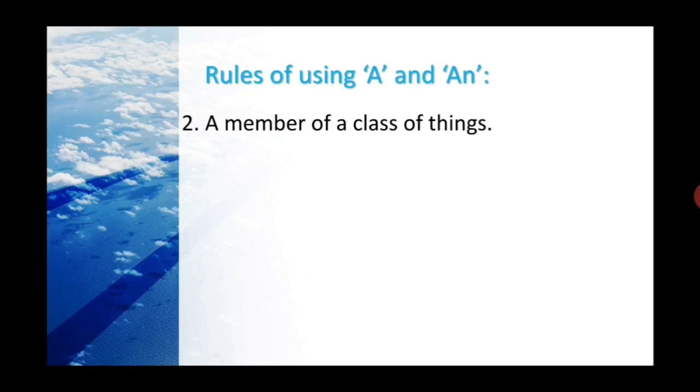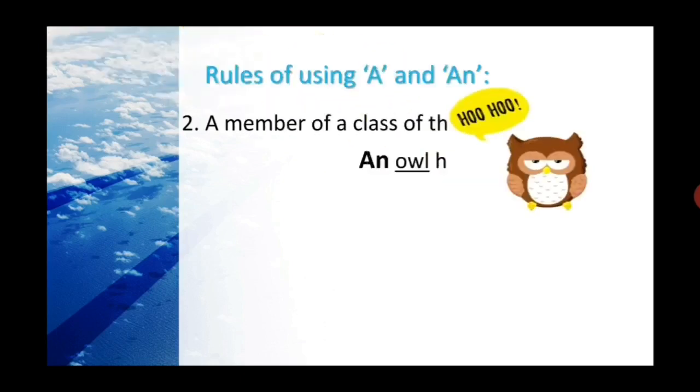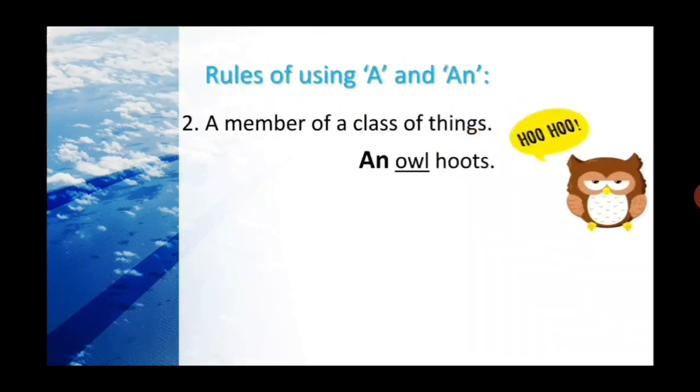Say in class 3 you have many students, but I'm talking about only you. So that's why I use a. Understand? Like that. See, an owl hoots. Hoots is the sound of the owl. That's why it's the verb.